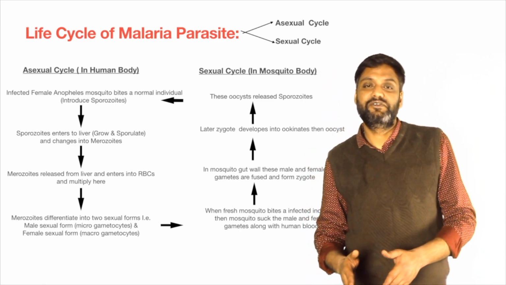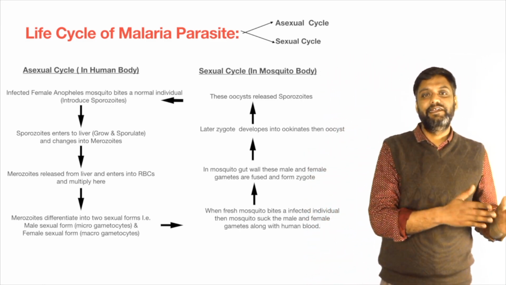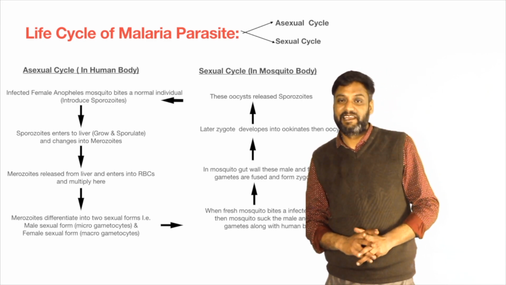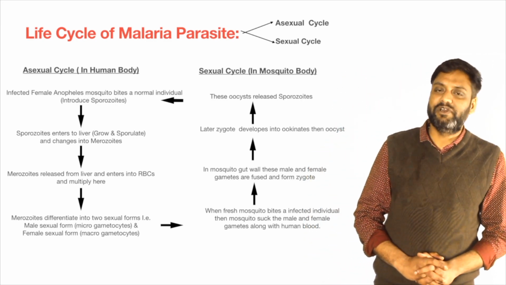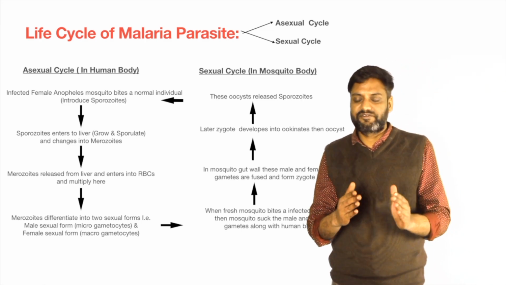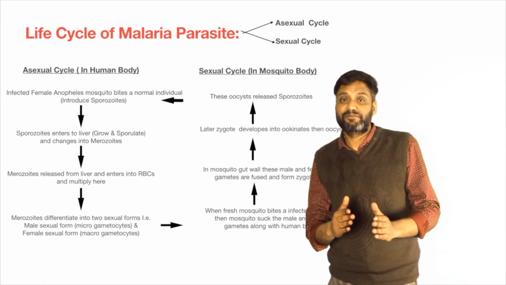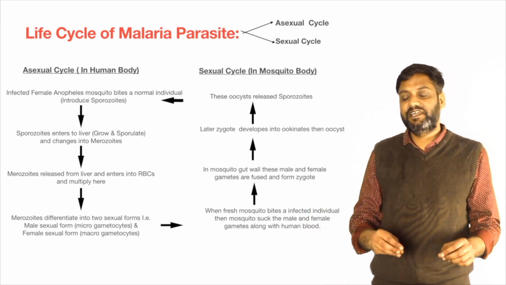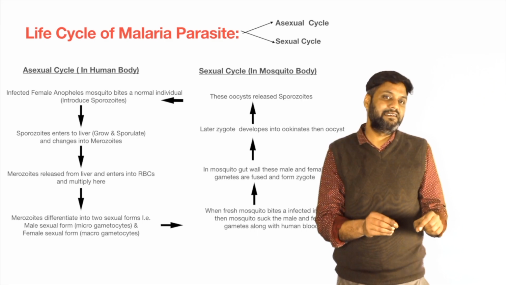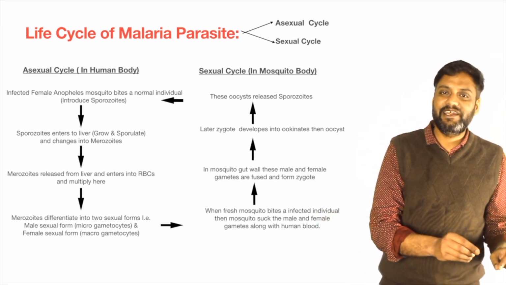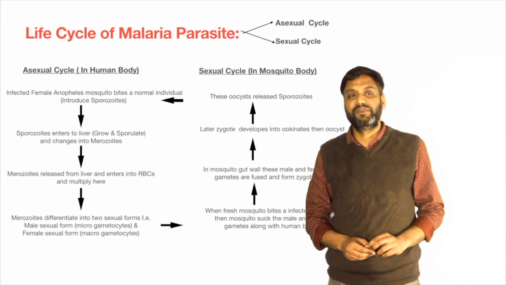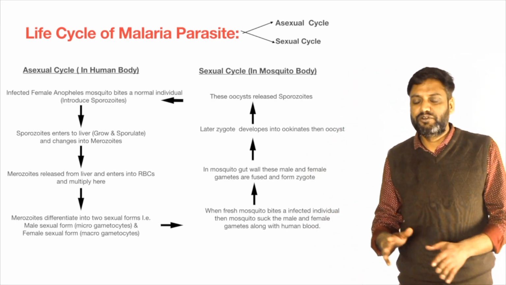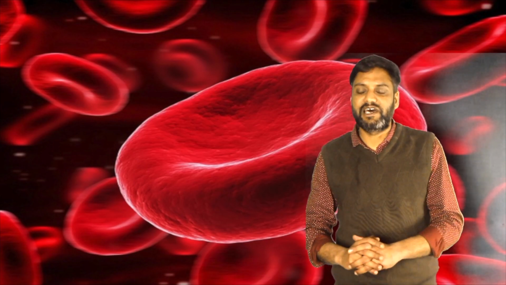Then these sporozoites go to the liver, grow there, and after growth convert into merozoites. These merozoites are released from the liver and enter the human RBC.